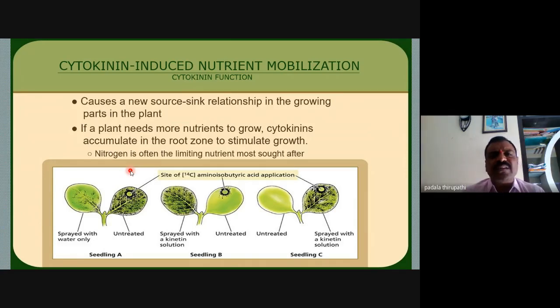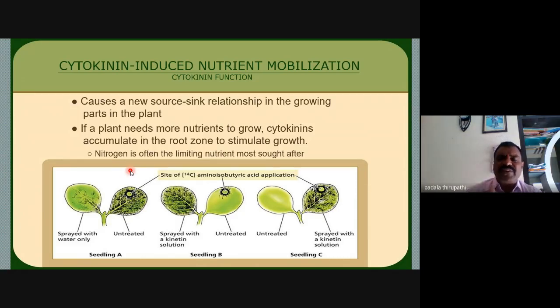Did you hear about the source-sink relationship in your earlier study? Source means the green chlorophyllous leaf acts as a source. Why can we say that? Because the source is able to synthesize food material in the process of photosynthesis in the presence of light.